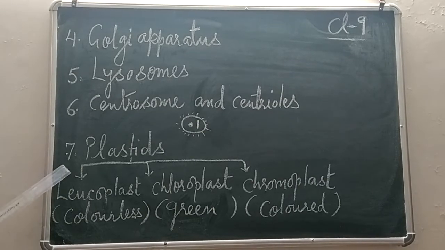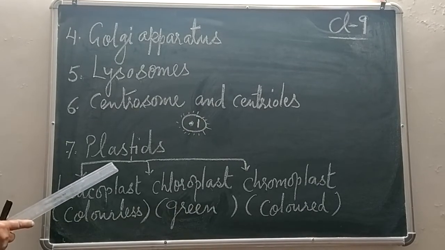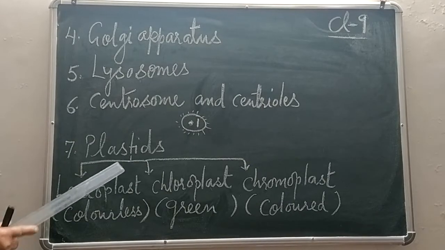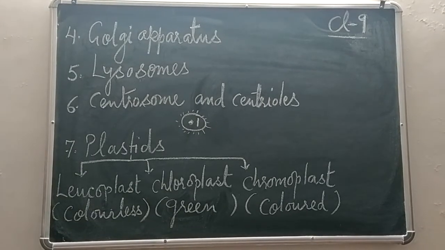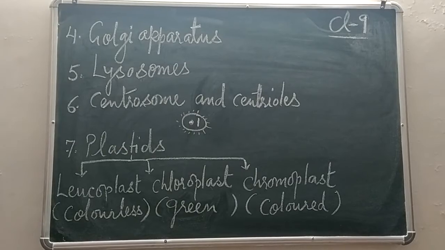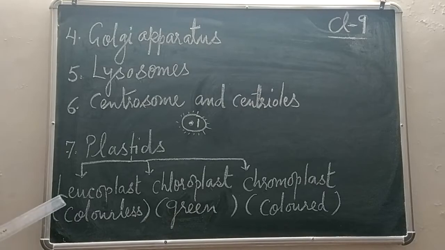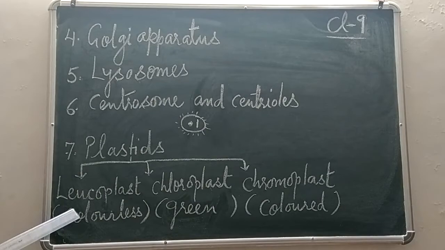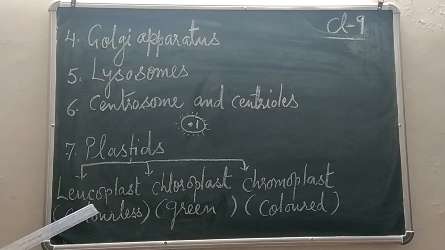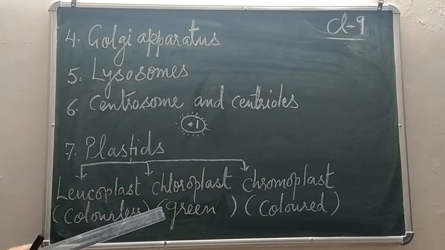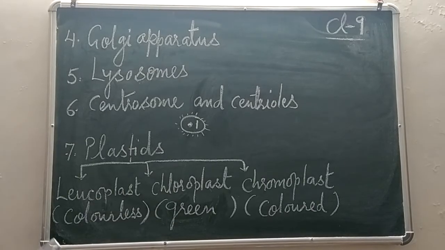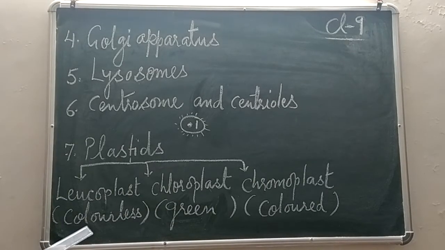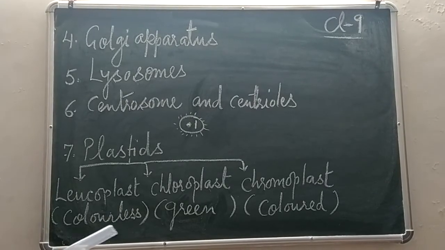And now the last organelle is plastids. Please children, this is not plastic, it is plastid. So these plastids are only present in plant cells, and these plastids are of 3 types, depending on what pigment they contain. So first plastid is called leucoplast, second is called chloroplast, and third plastid is called chromoplast. Leucoplast is colorless. That means they do not have any pigment.